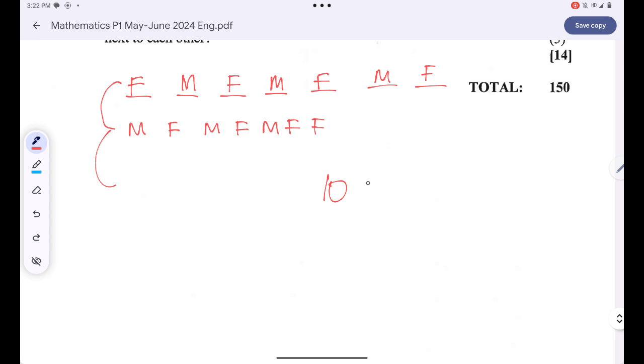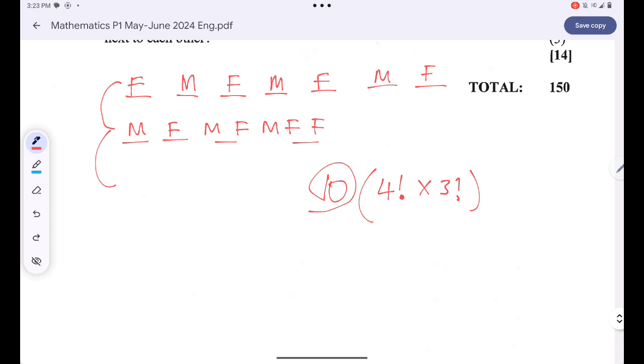And for all of them, there are seating possibilities. It will be the number of females factorial multiplied by the number of males factorial. Since I'll have 10 of them, guys, I'm just lazy to continue showing you these possibilities, but just know that there will be 10 of them.